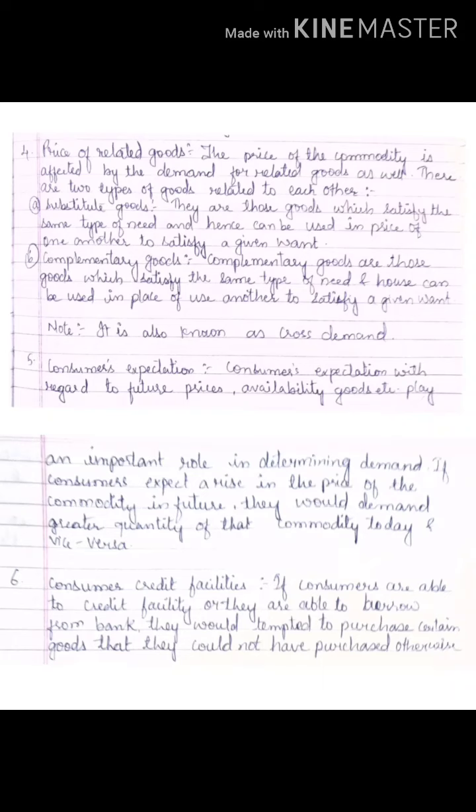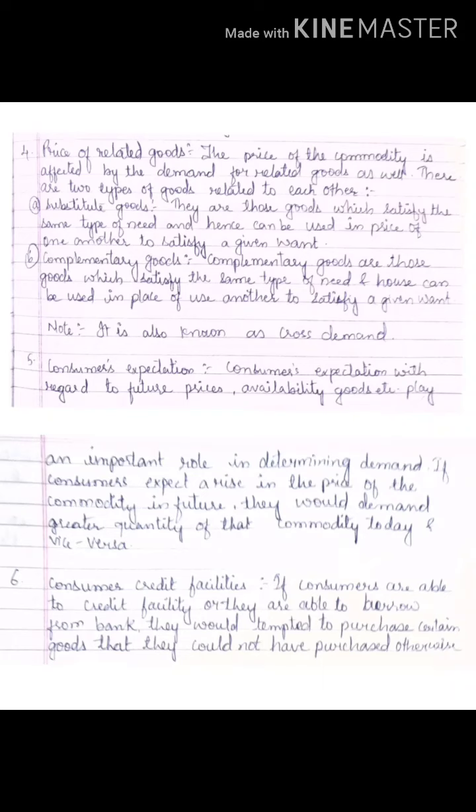Next is consumers' expectation. Now sometimes demand depends upon the expectations of the consumer. Suppose the consumer expects that in future the price is going to increase. The best example is lockdown. Now if the consumer expects that tomorrow I may not get the goods in case of emergency, or the price may increase, so what will I do? I will prefer to stock it. I will prefer to buy more and more of it, right?